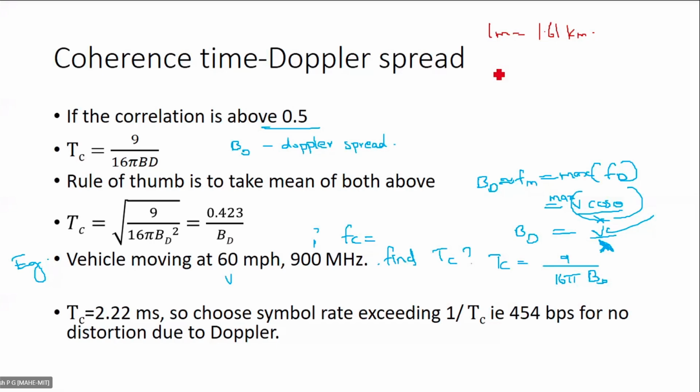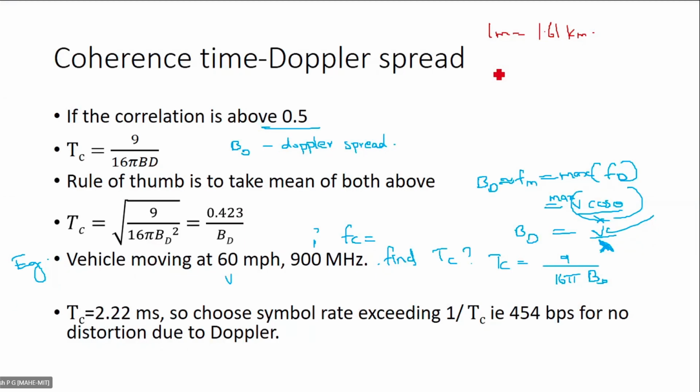So the important topic to be noted here is that Doppler spread, that is BD, can be evaluated from FM. FM is the maximum value of FD, which is V by lambda. So BD can be equated to V by lambda. This is the important step that is to be noted.